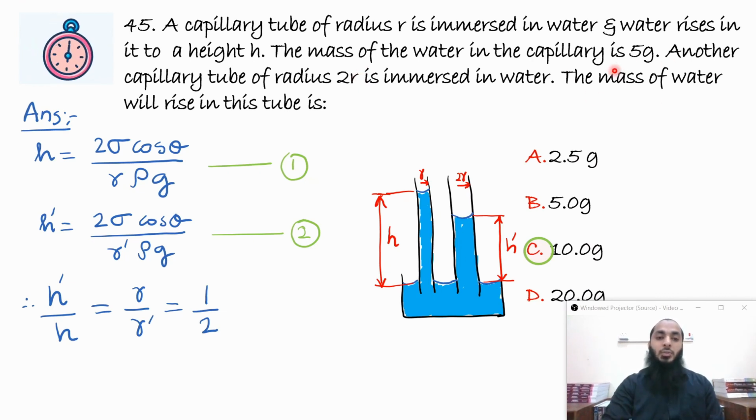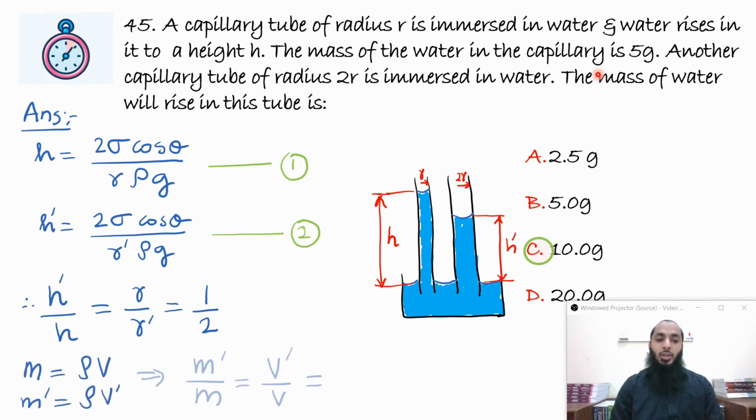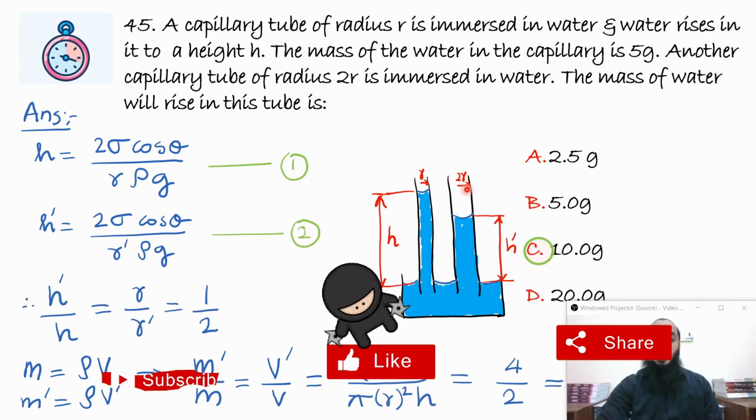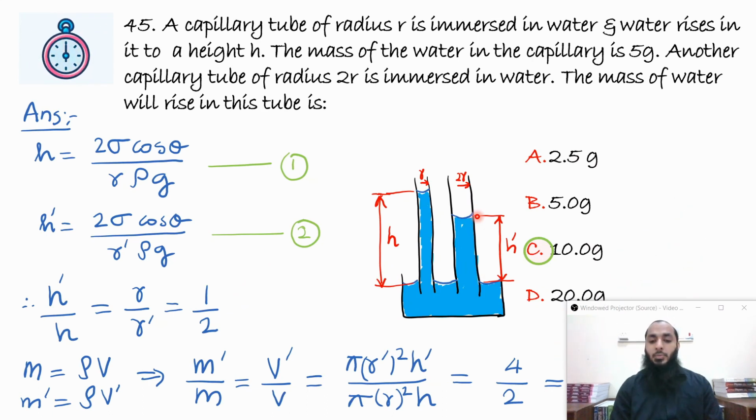We want the mass of the water that will rise in the tube. So mass can be written as density into volume, and if you take the ratio of these two, the density gets cancelled and only the ratio of volume will be there, and volume is nothing but pi r square h, because it's a cylindrical region. We know that r has changed and h has also changed. So substitute the values.